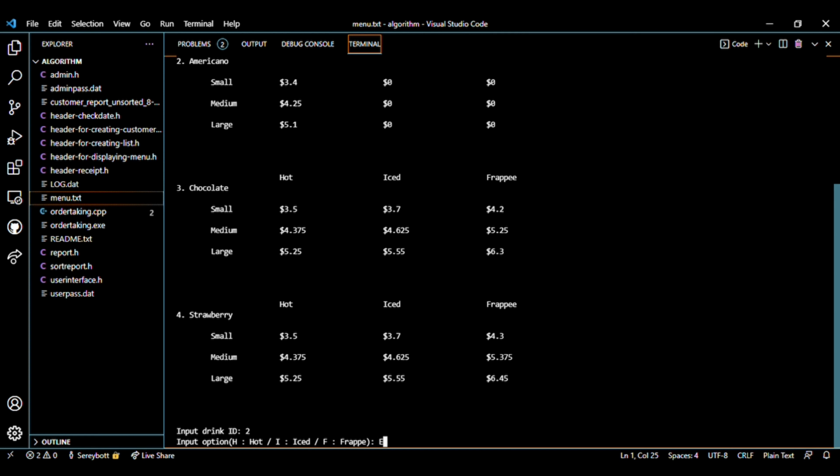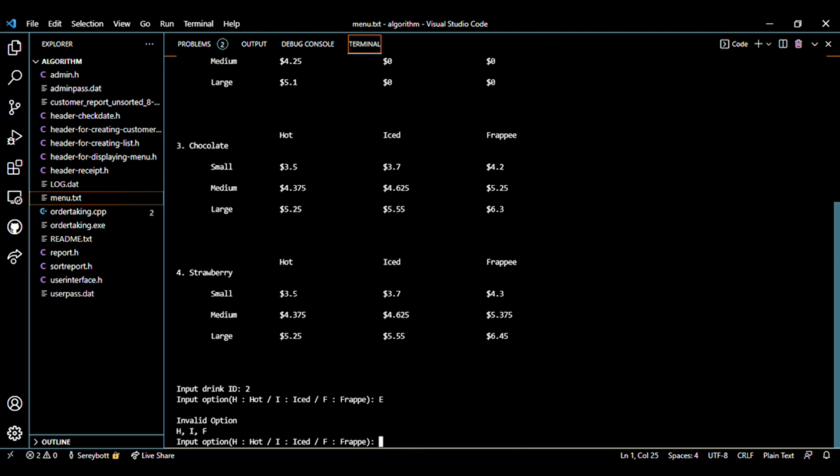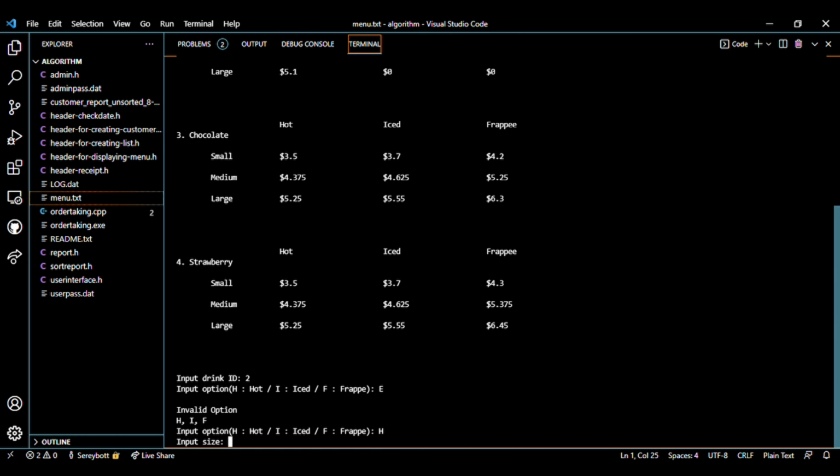So we click E. Oh no, it doesn't work. So it will put invalid option and ask us to enter again. So this time we put hot, and then what size does he want? L. And how many does he want?